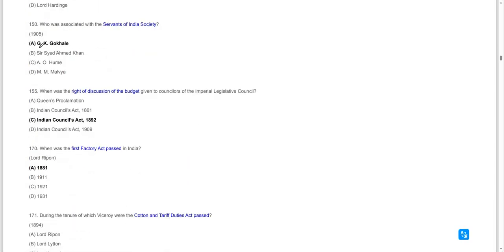Servants of India Society, 1905, Gopal Krishna Gokhale, GKG. So Gopal Krishna Gokhale was associated with the Servants of India Society in 1905.